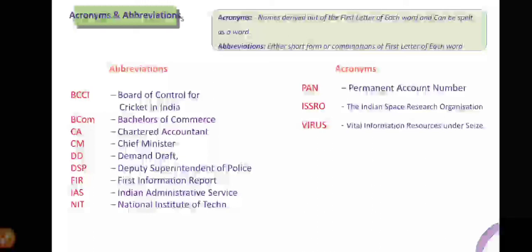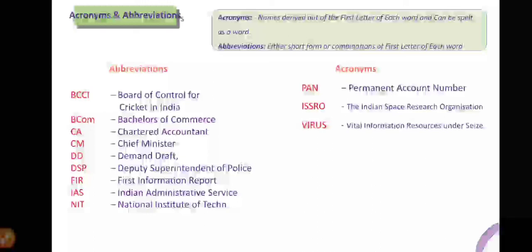Like that, ISRO, which everybody knows is the Indian Space Research Organisation. And in computer programming, virus is just a shortened form of vital information resources under siege. So the abbreviated form of vital information resources under siege is called virus.